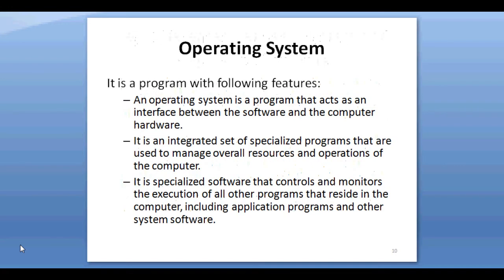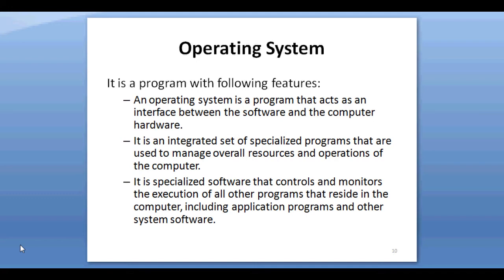Operating system. It is system software which acts as an interface between the user of the computer and the computer hardware. The main purpose of an operating system is to provide an environment in which we can execute programs. The main goals of the operating system are: first, to make the computer system convenient to use; second, to make use of the computer hardware in an efficient way.